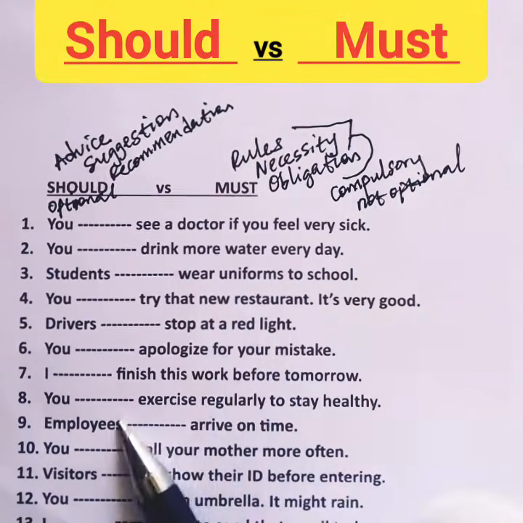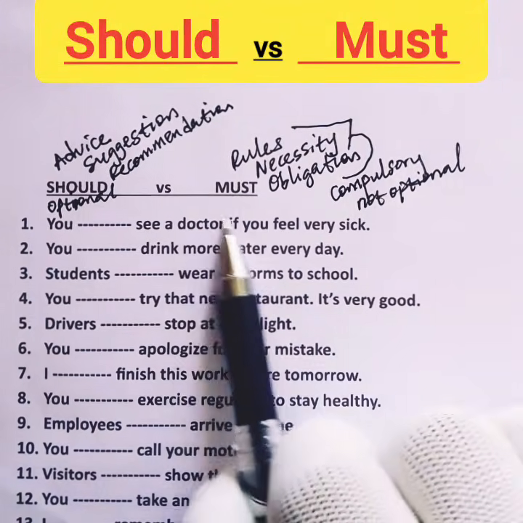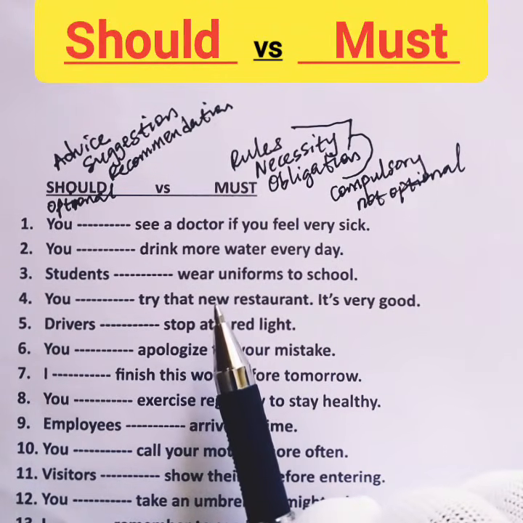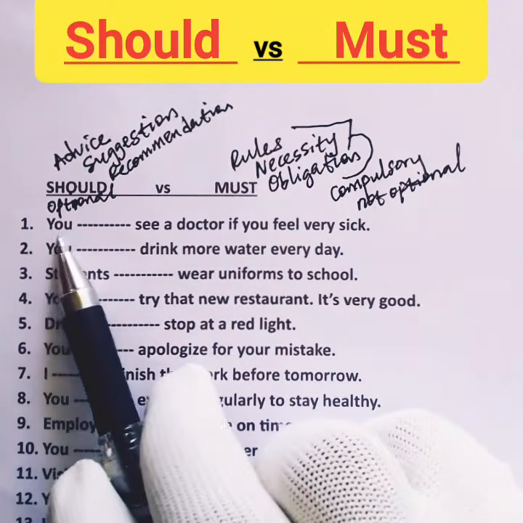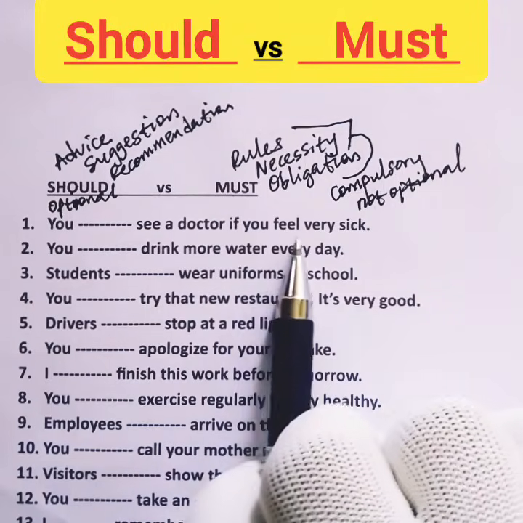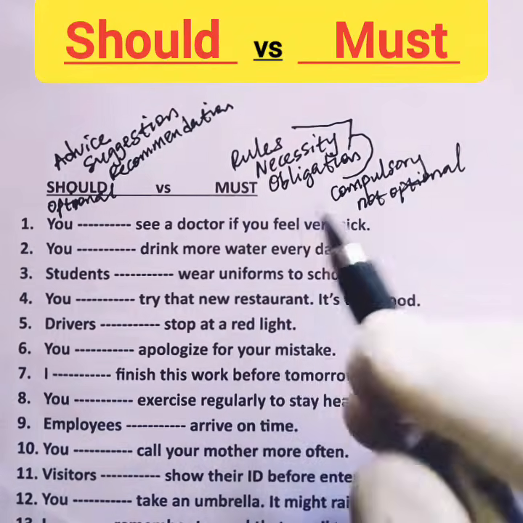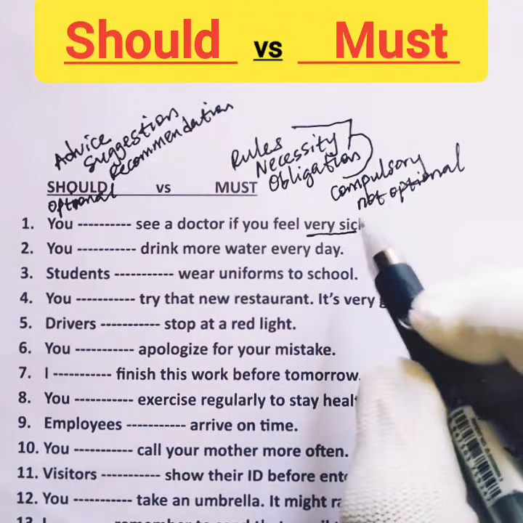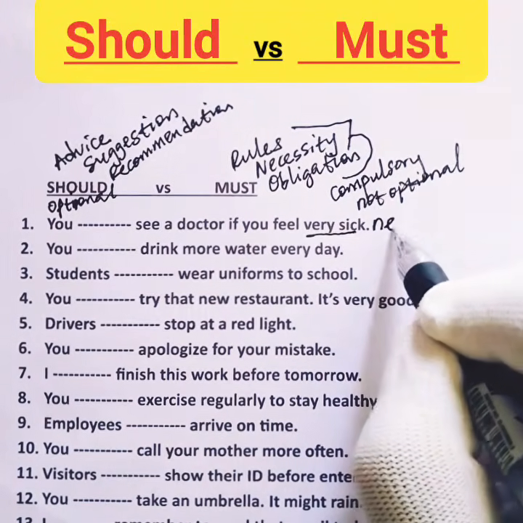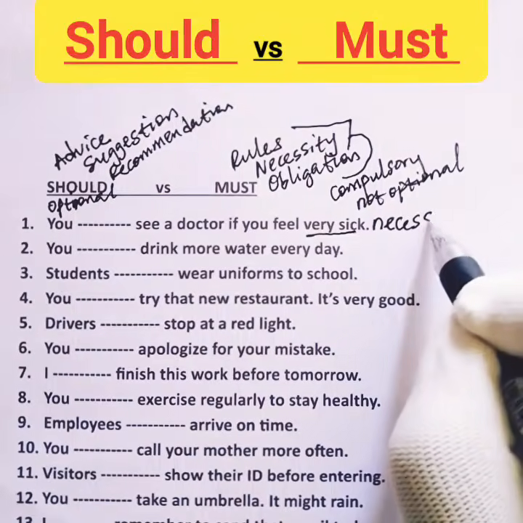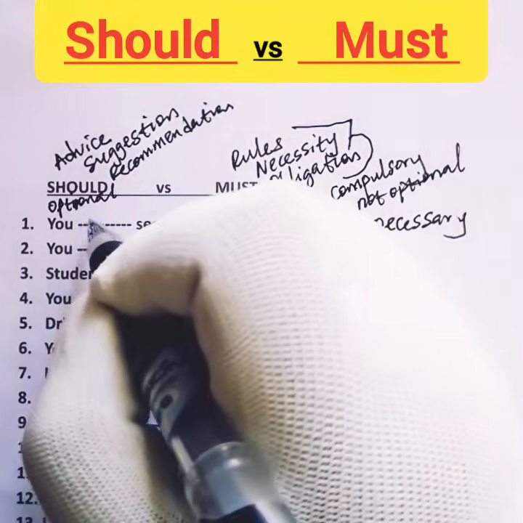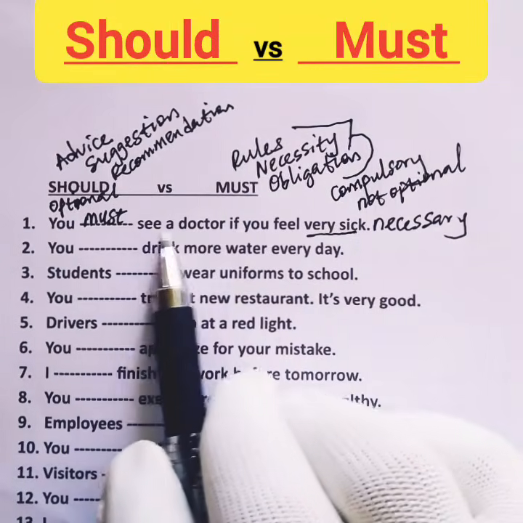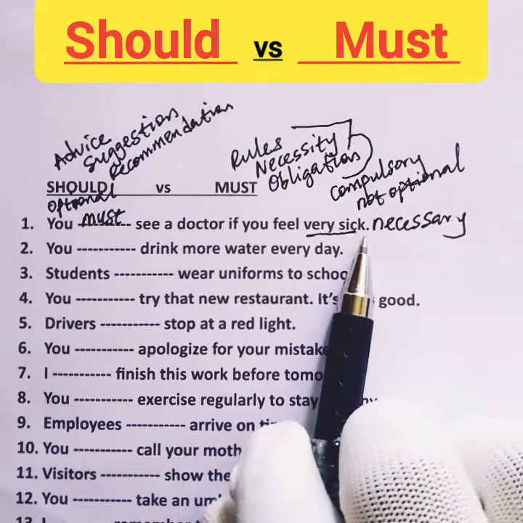Now let's answer these questions so that you will know the exact time to use should and must in your sentences. Okay? 1. You blank see a doctor if you feel very sick. Now we are talking about someone being very sick. That means it is necessary to see a doctor. So it is a must to see a doctor. You must see a doctor if you feel very sick.